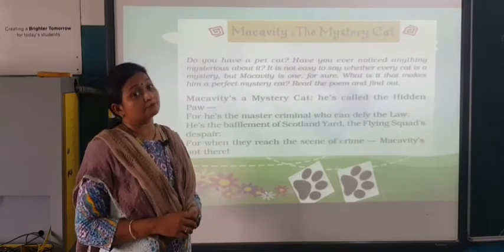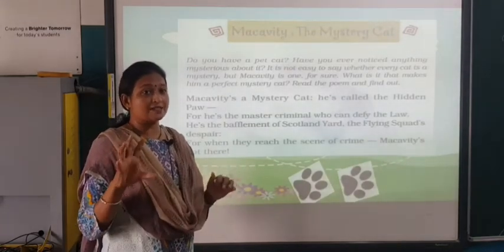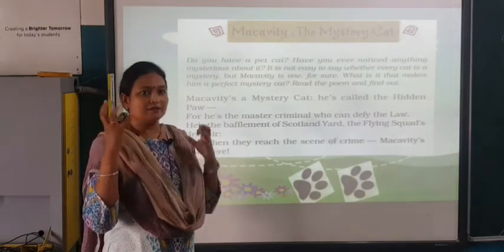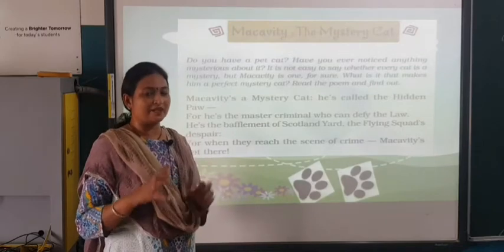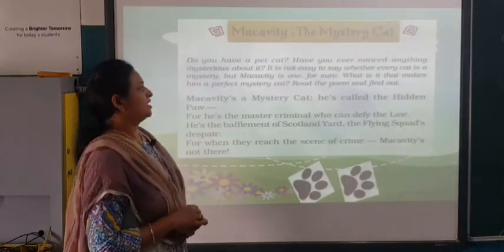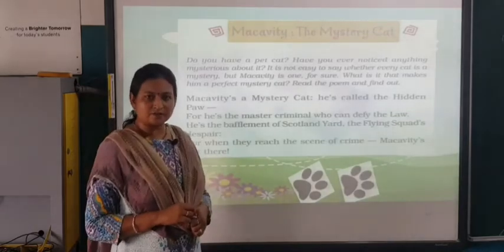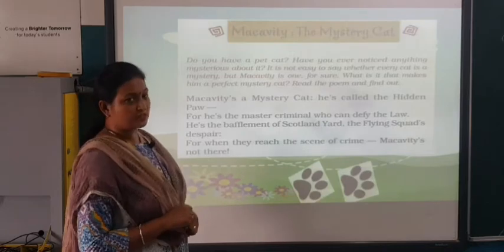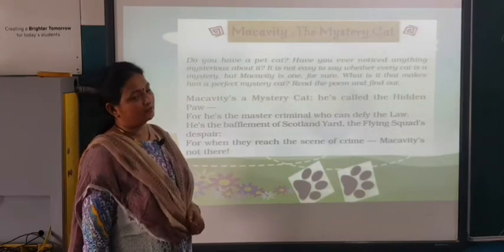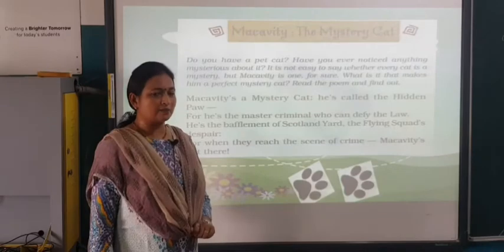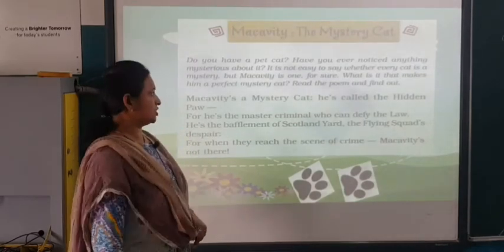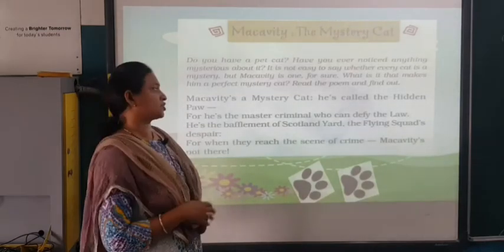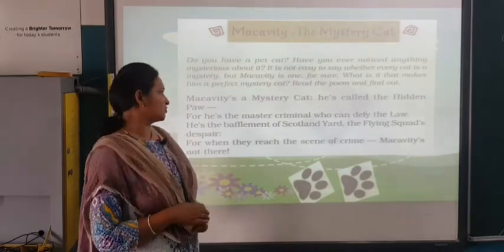Do you have a pet cat? Some people keep, some they don't. Because you know cat is considered to be very cute. Okay, the fur, the whiskers which the cat has. So it makes it very cute creature. Have you ever noticed anything mysterious about it? It is not easy to say whether every cat is mystery, but Macavity is one. Okay, we are talking about this cat Macavity. This cat is very mysterious. We don't know about other cats. What is it that makes him a perfect mystery cat? Read the poem and find out.